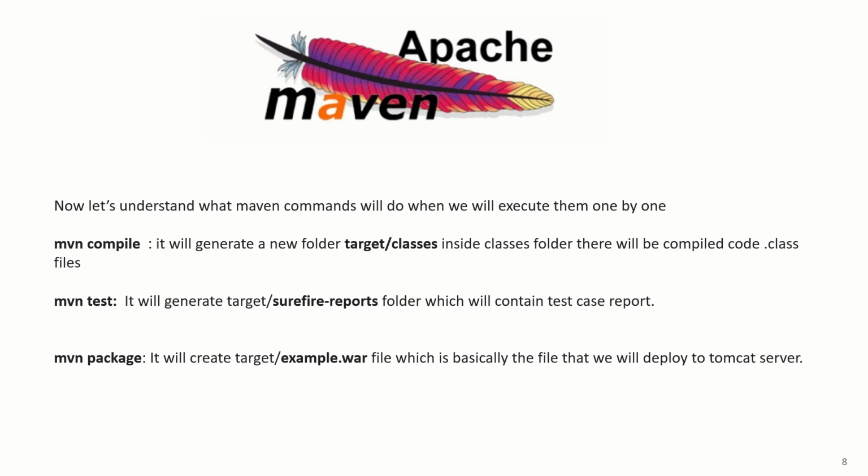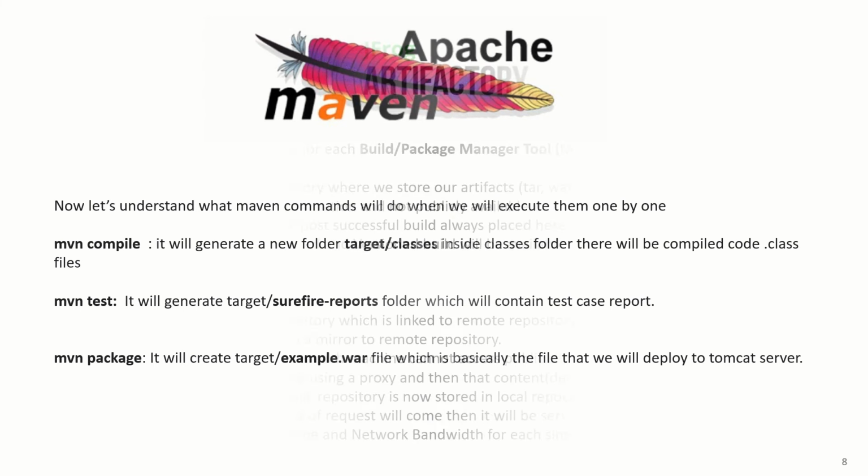Once we run the mvn compile command, it will generate a new folder, target, and inside that folder it will create a classes folder, which is basically a folder that will contain the compiled source code. That compiled source code will be in the form of .class files. Once we run mvn test, it will generate a new folder, surefire-reports, which is a folder that contains test case reports. And once we run mvn package, it will create an application.war file under the target directory, and that is basically the application in executable form, which we can deploy to our Tomcat server.